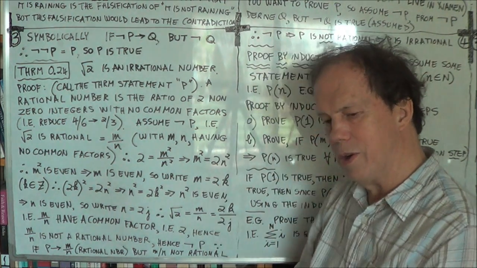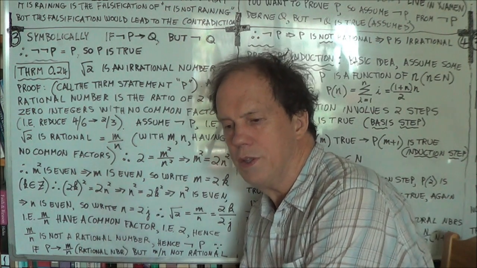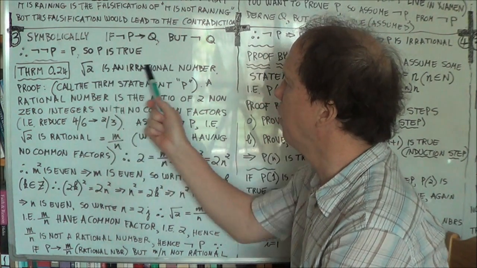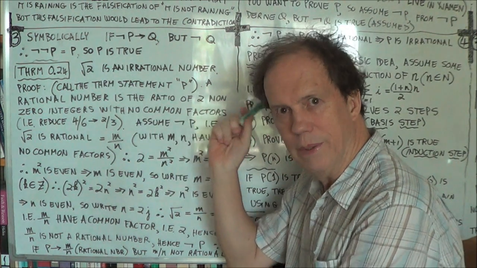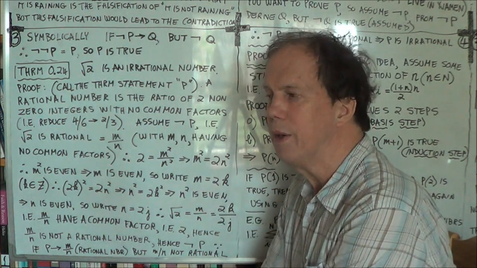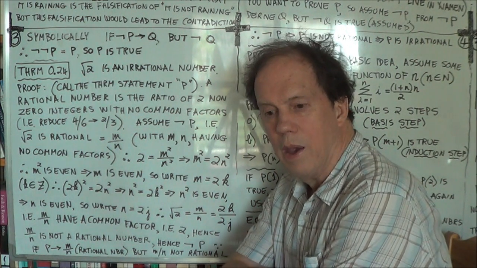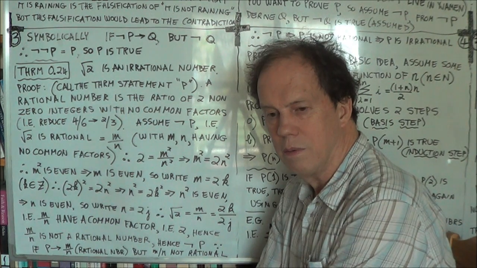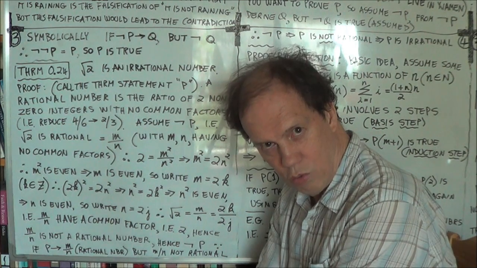All right. So now we have to actually make the deduction, assuming not P, assuming not this. In other words, root 2 is a rational number. Right? That's the not P. From that we will deduce something Q, but we happen to know that not Q is true.